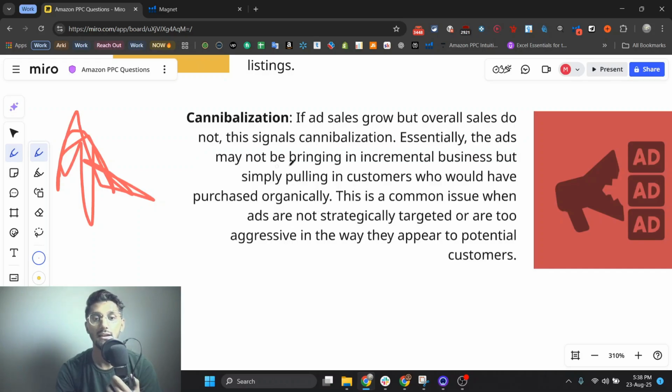Essentially, the ads may not be bringing in incremental business, but simply pulling in customers who would have purchased organically.